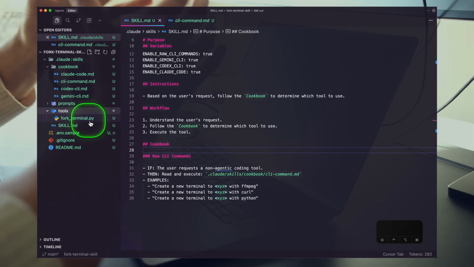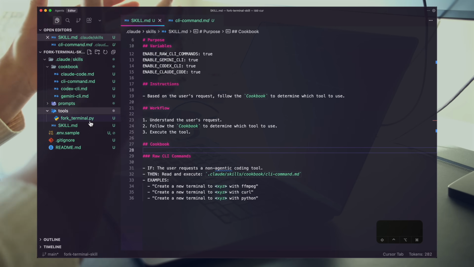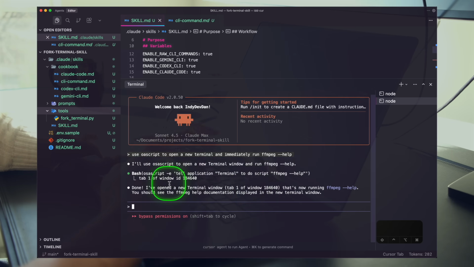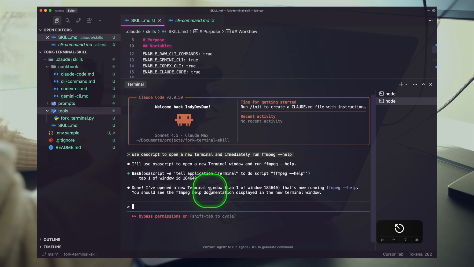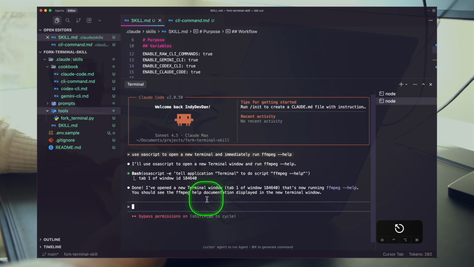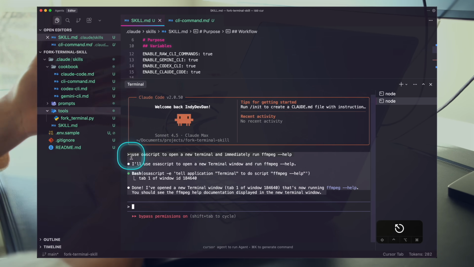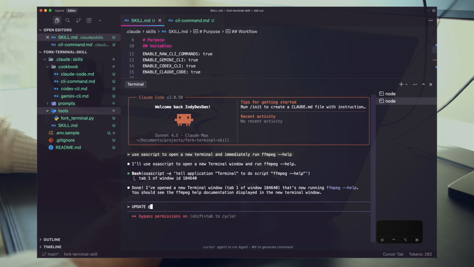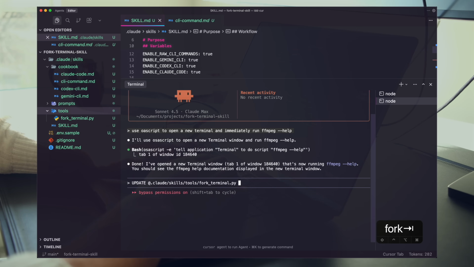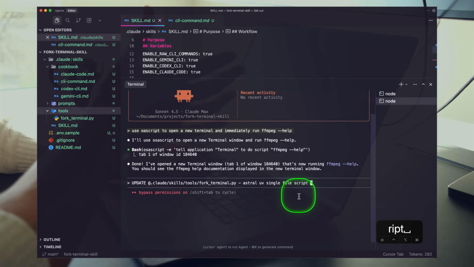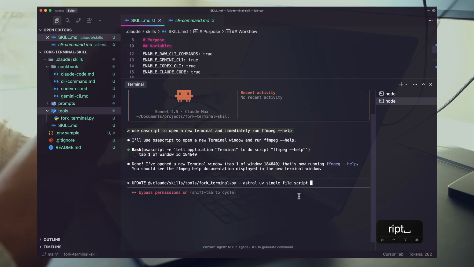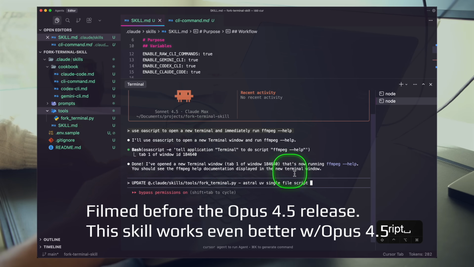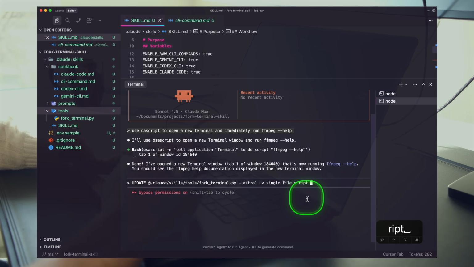I want this to collapse into a concrete Python script to spin up a brand new terminal window. So I'll actually prompt this work here to have our agent build this out with the knowledge in its context window. Update. We'll use the syntax here, fork, astral uv single file script. It's important to know the cutoff date of your language model. I know that Sonnet 4.5 has seen the astral uv documentation, so I can reference it just like this.